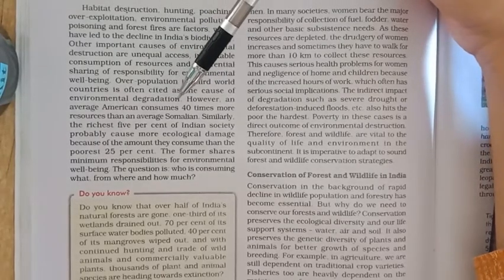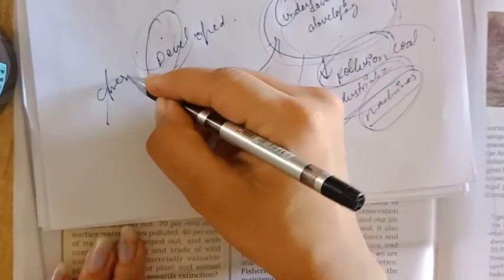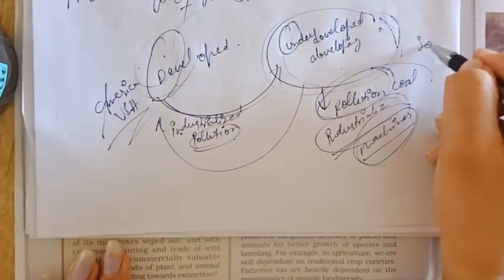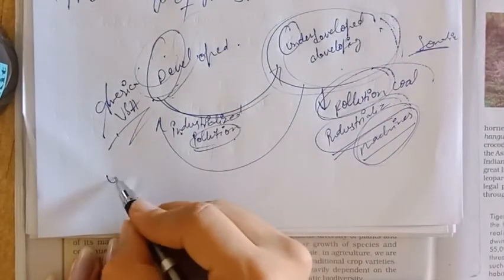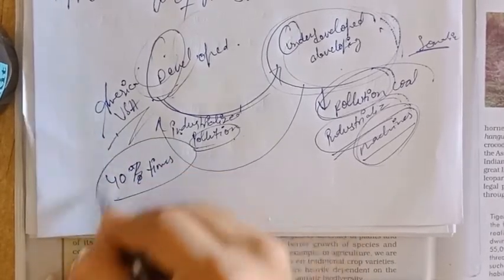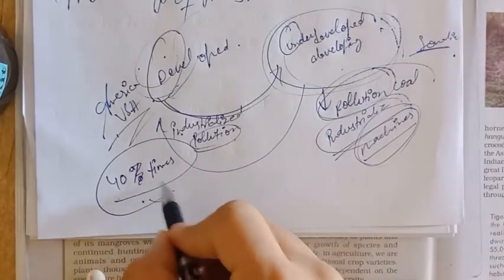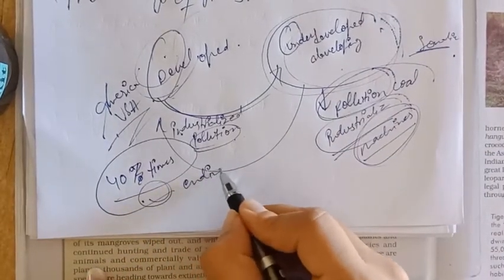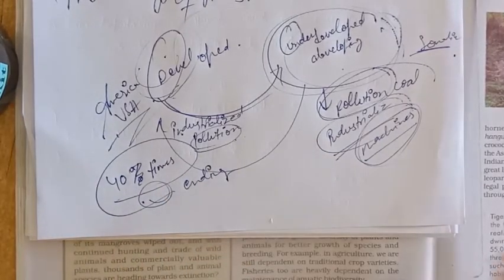However, an average American consumes 40 times more resources than an average Somalian. Now America is a developed country. America, or we can say USA, is a developed country, and Somalia is a country of Africa that is very underdeveloped. The Americans are using 40 times more resources than the Somalian. So they are using more resources, that is, they are ending the resources, and due to them the climate is changing faster.